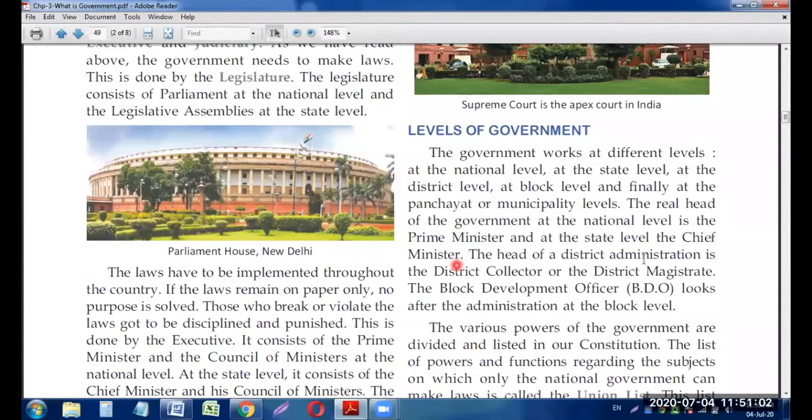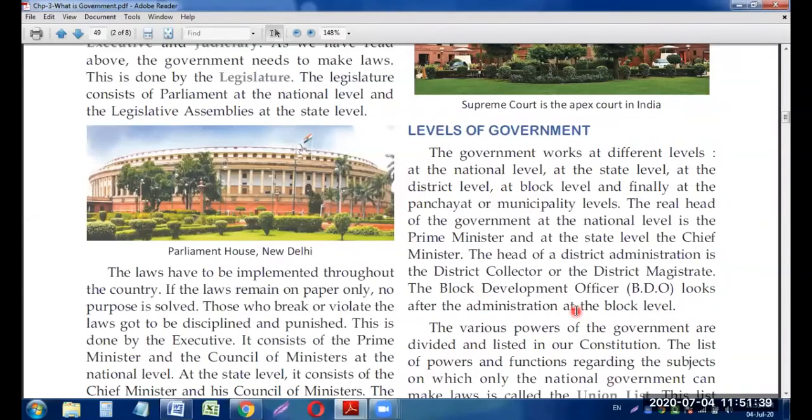And the head of a district administration, और एक district का head कौन होता है? District का head, you are right, my dear, district collector or the district magistrate is the head of the government at district level. In every district, district DM, district magistrate of Gaya, is the head of the government at district level, at their district. And there is also one head, the head of the government is also known as the block development officer. ये कौन है? Block development officer, who is the head at the block level.